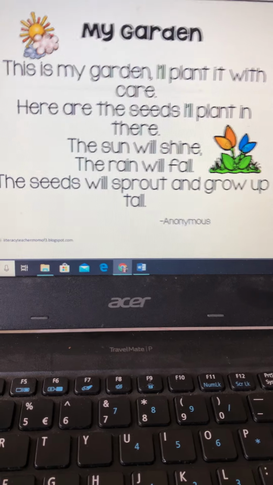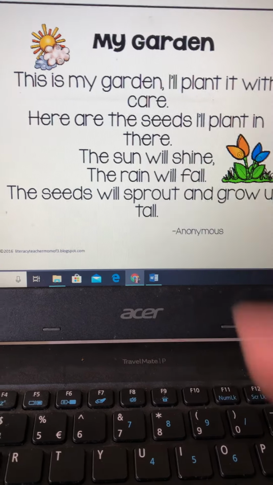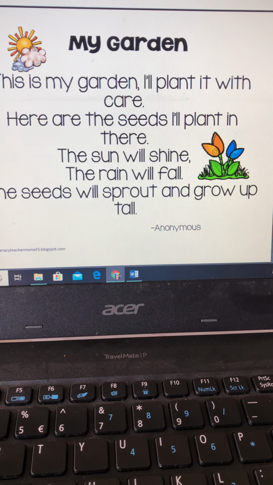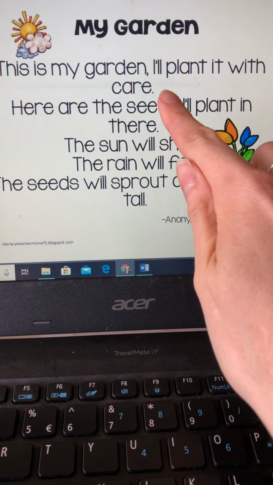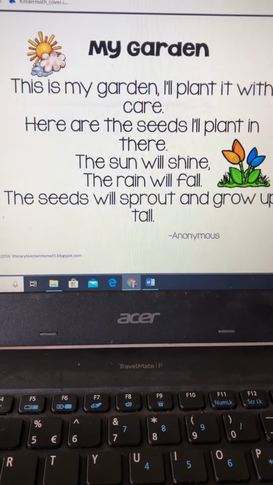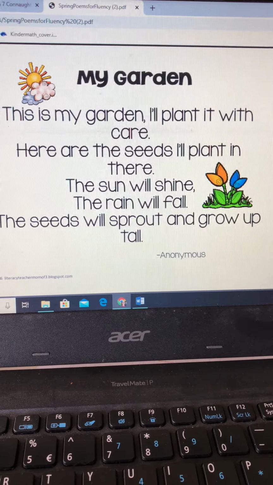Now notice that care and there don't start with the same letter. So we're not looking for words that start with the same letter, we're looking for words that have the same ending sound. So k, air, and th, air. Care and there rhyme.